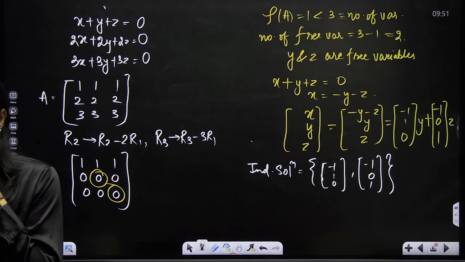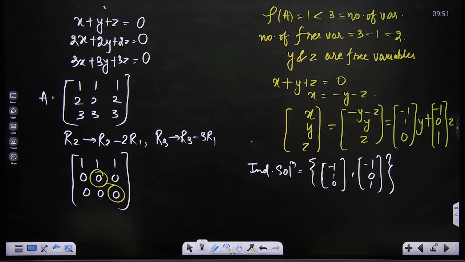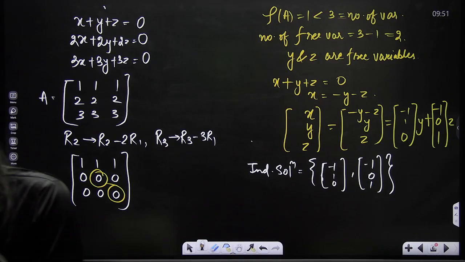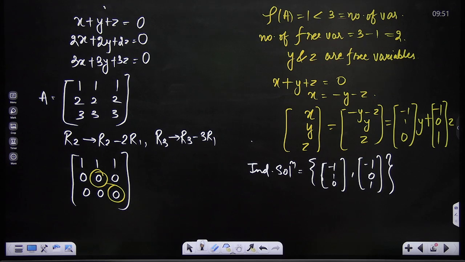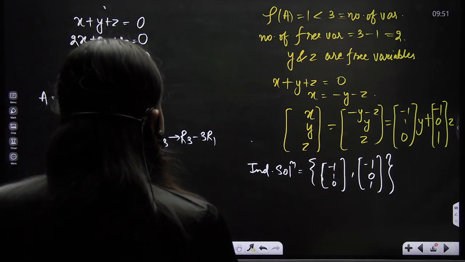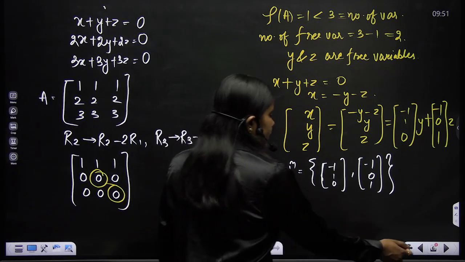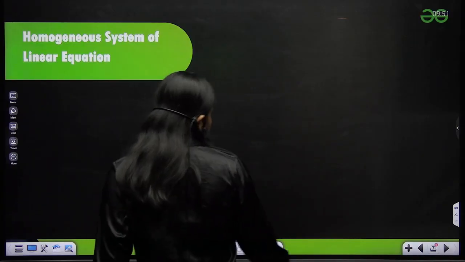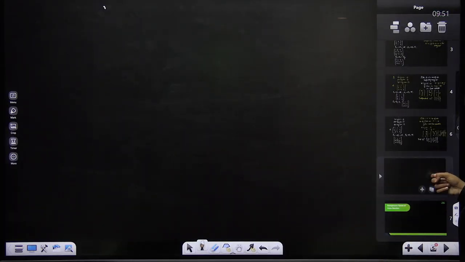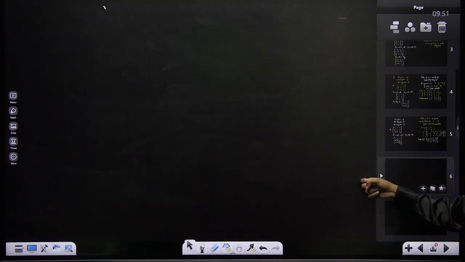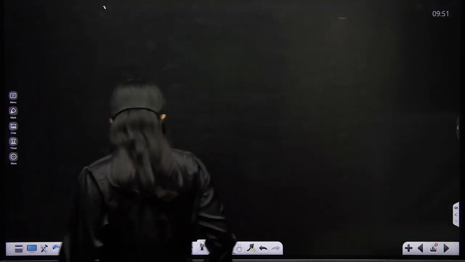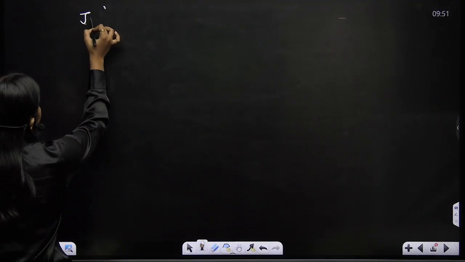But the question arises: ma'am, you have said independent vectors so many times, but we haven't discussed the definition of independence. What is the definition of independence? So let's discuss the definition of independent vectors. You should remember this definition. Okay, let's discuss the definition of independent vectors once more.